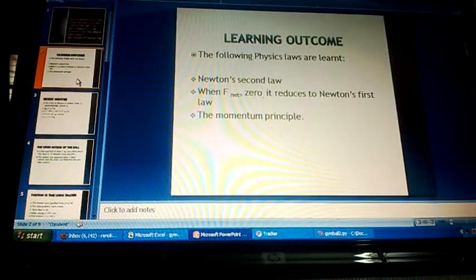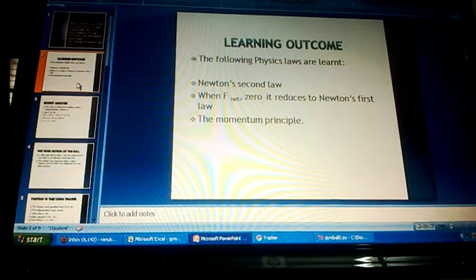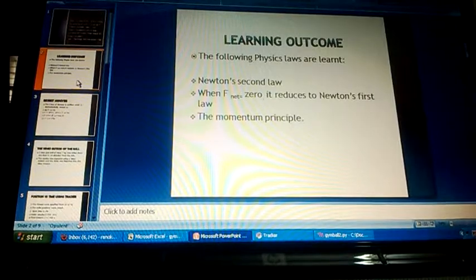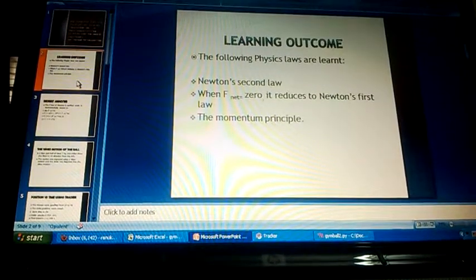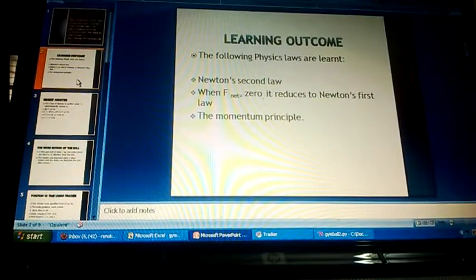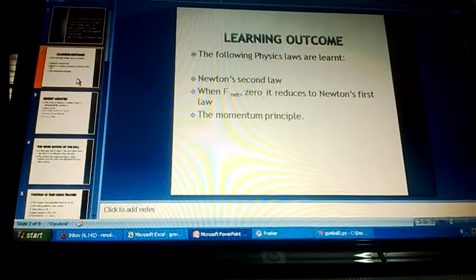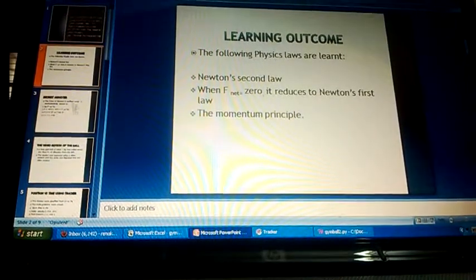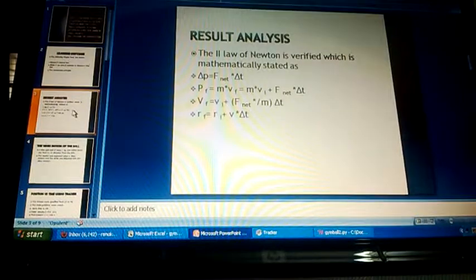In the lab assignment, the learning outcome is knowing the laws of physics, namely Newton's second law, Newton's first law, and the momentum principles.